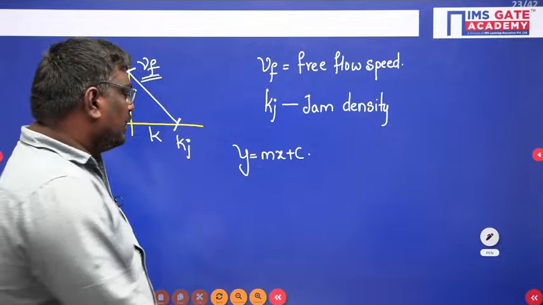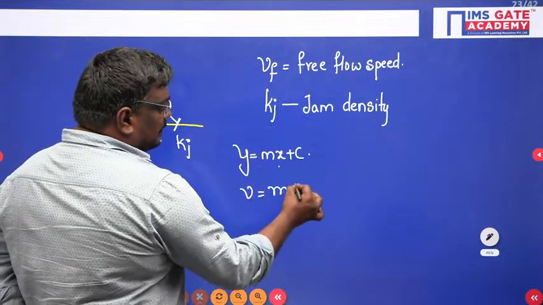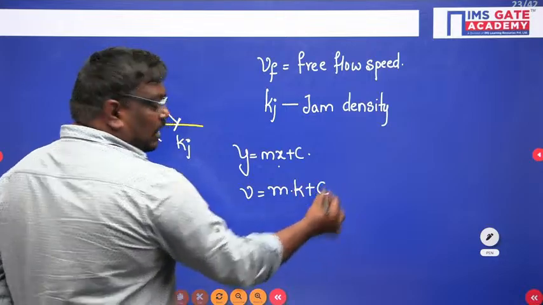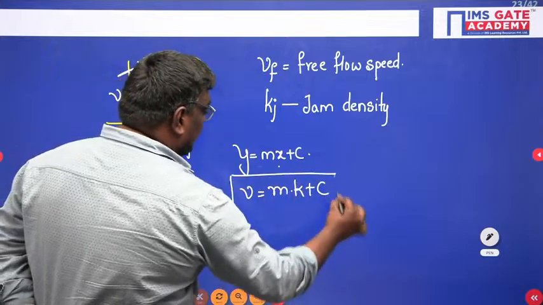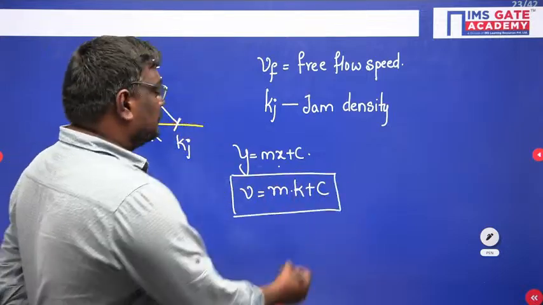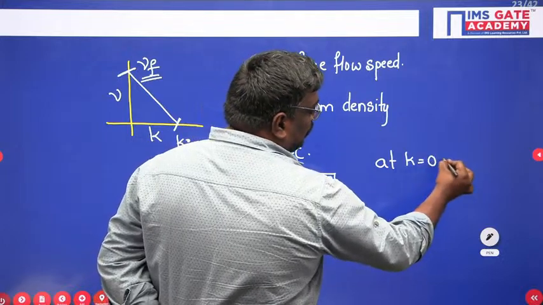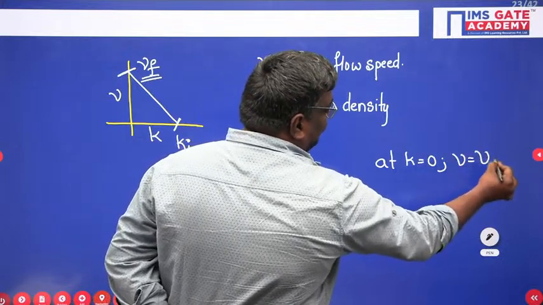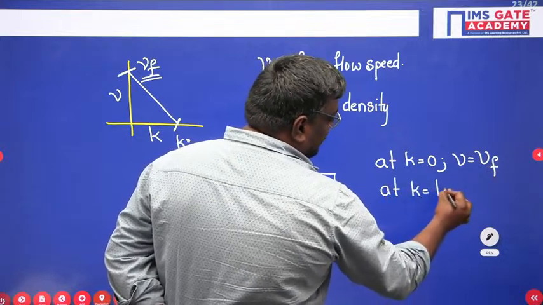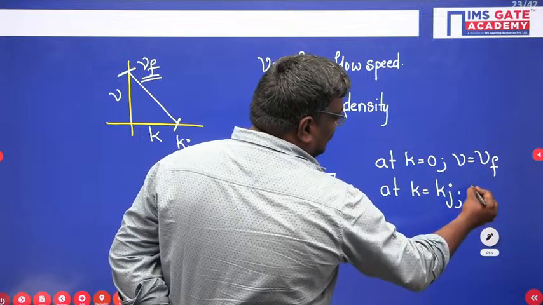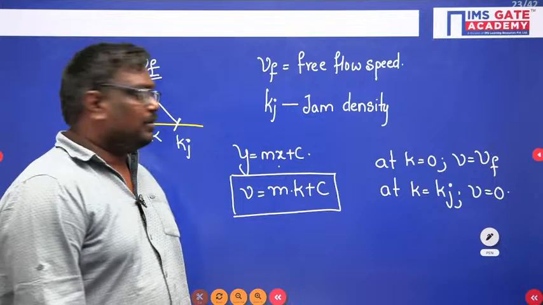So here y is V and x is density: V is equal to mk plus c. Now, students, at density k equal to 0, velocity is equal to Vf, and at density k equal to jam density, velocity is equal to 0.